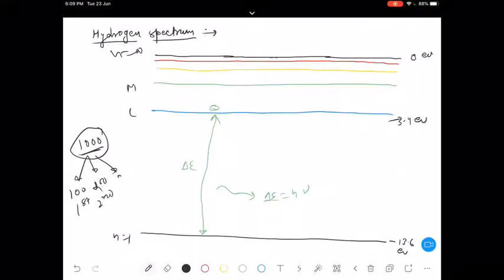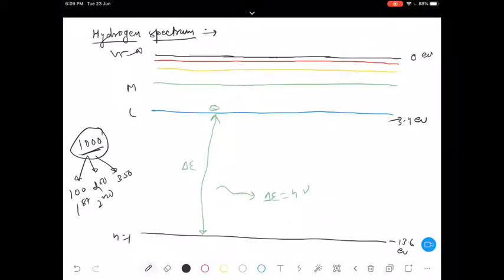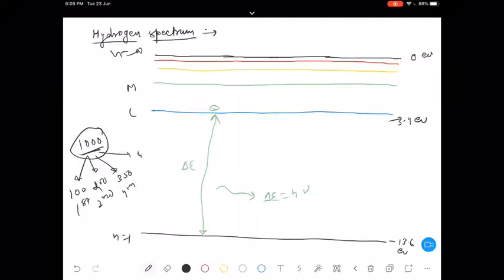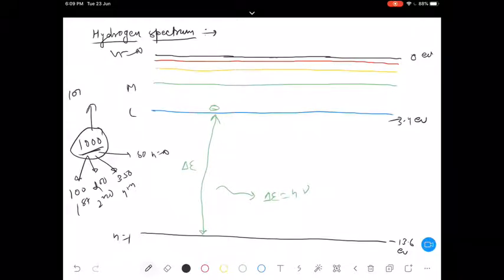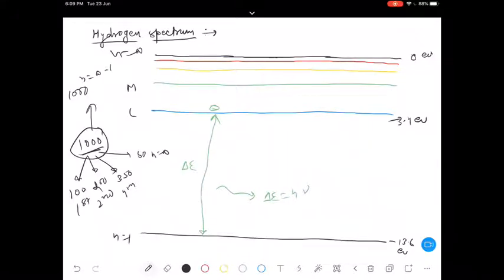In 2 seconds, 350 get excited to, let's say, the fourth shell. 50 get excited to n equals infinity. These are the number of different possibilities I am taking. Or let's say all 1000 get excited to n equals infinity if I supply excess energy, or infinity minus 1, wherever you want to excite. Hypothetically I am writing infinity minus 1; I know infinity minus 1 will be infinity only. Is that clear?